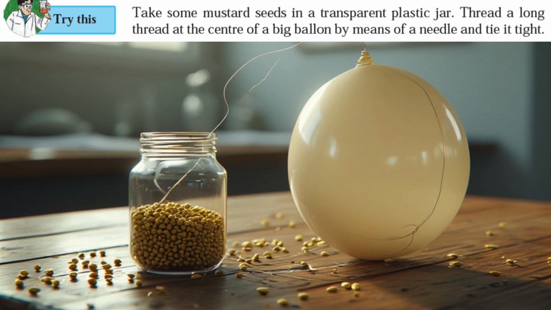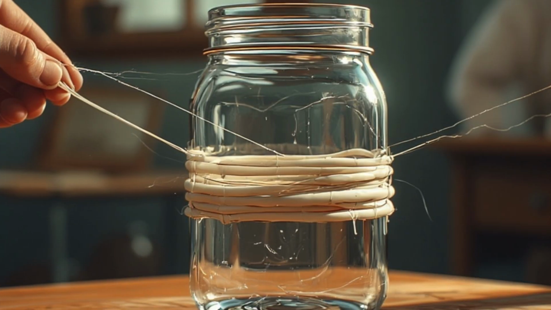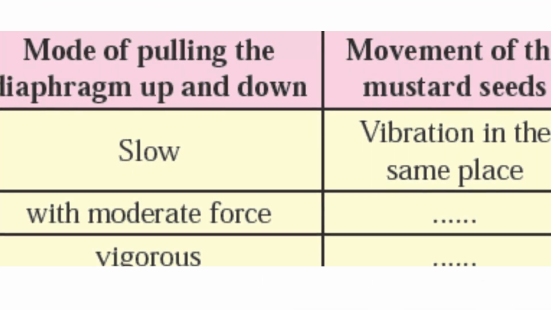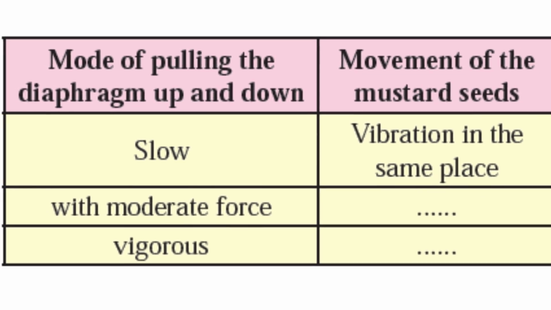Try this. Take some mustard seeds in a transparent plastic jar. Thread a long thread at the center of a big balloon by means of a needle and tie it tight. Stretch this rubber diaphragm and fix it on the mouth of the jar by means of a rubber band. Pull the diaphragm up and down with the help of the thread, first slowly, then with moderate force and then vigorously. Record your observation in the following table.